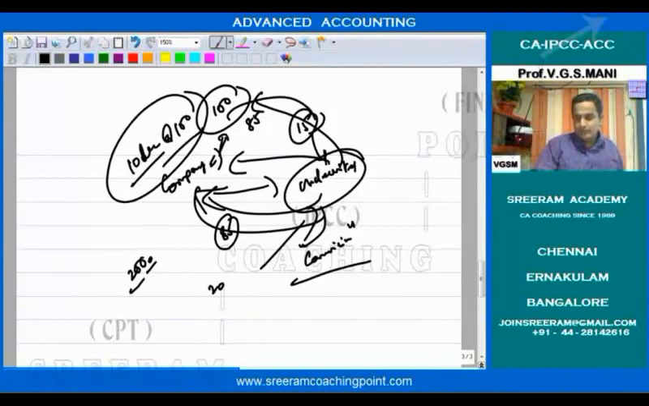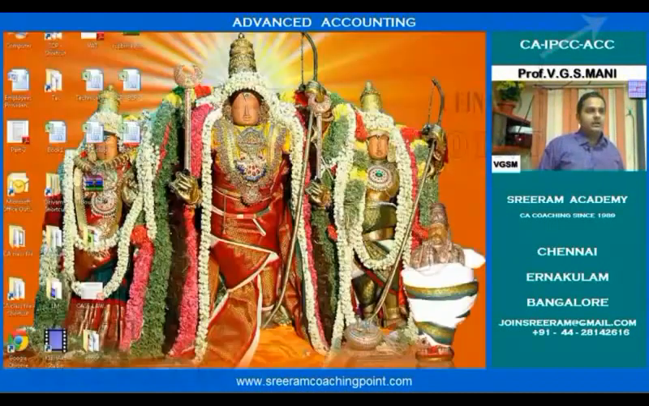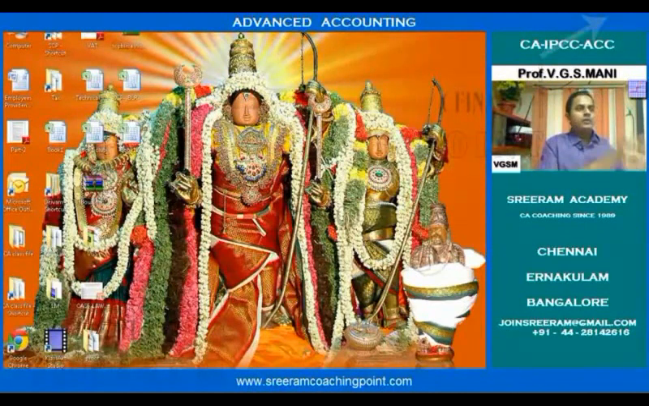Okay. So underwriting is an agreement between the company and the underwriter, so that if the minimum criteria etc. is not satisfied, the balance shares will be taken up by the underwriter. And for doing this service, or for this contract, the remuneration paid by the company to the underwriter will be in the form of underwriting commission. Normally, banks and financial institutions will act as underwriters.